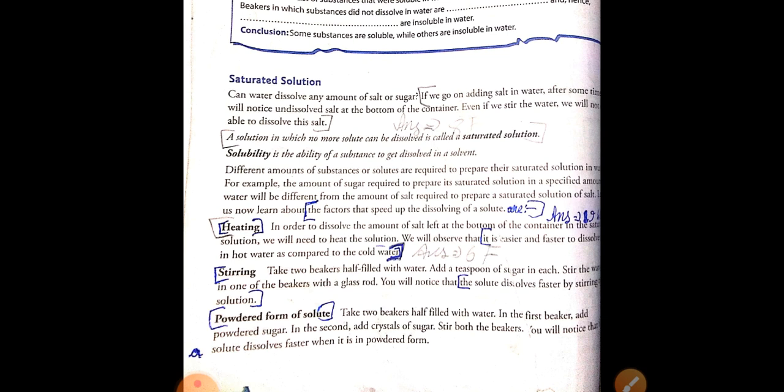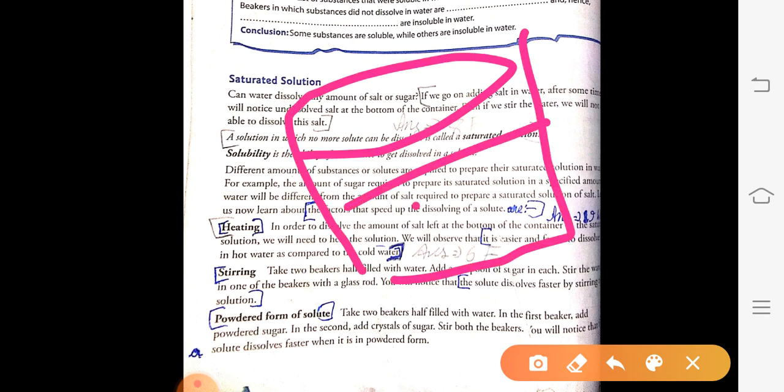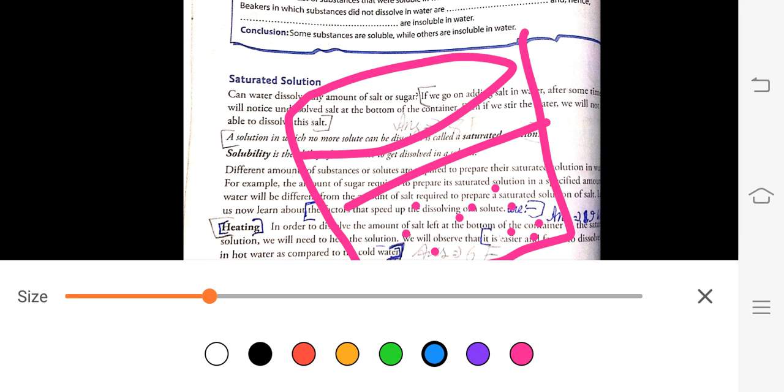Saturated solution. Before knowing the saturated solution definition, first we will perform an activity. Take a glass of water and keep on adding salt in it.